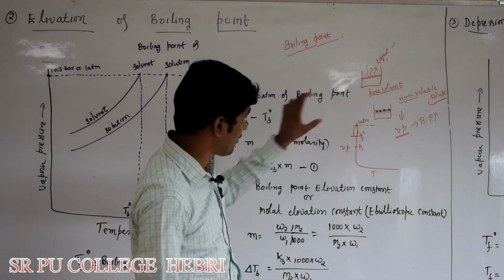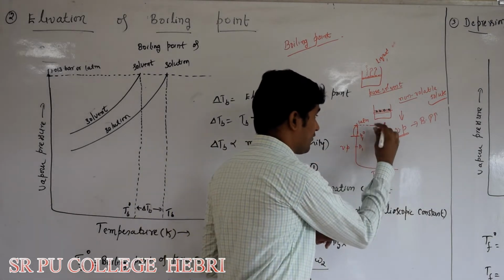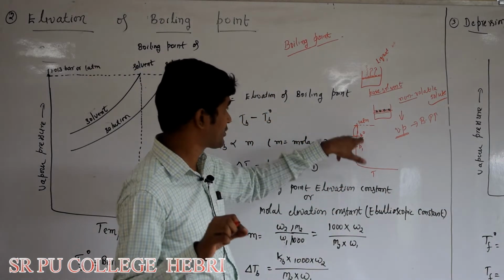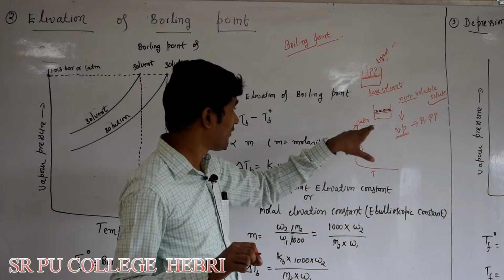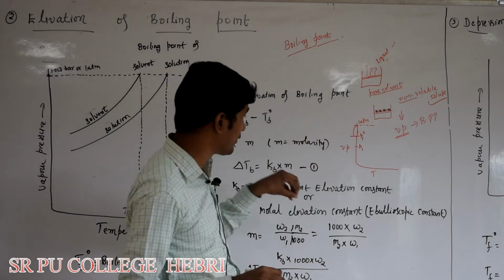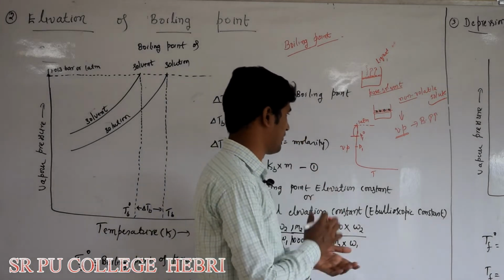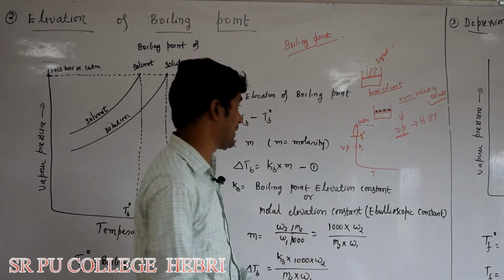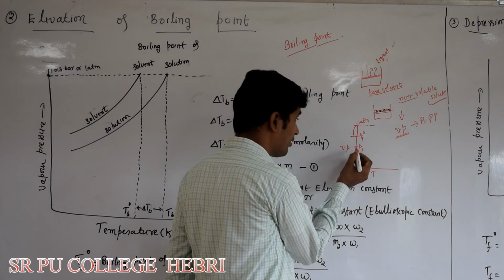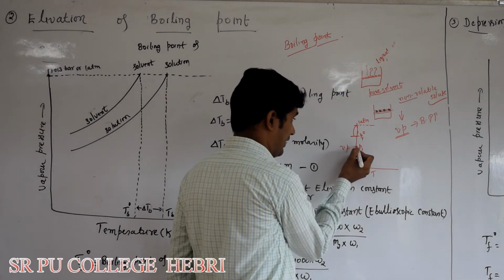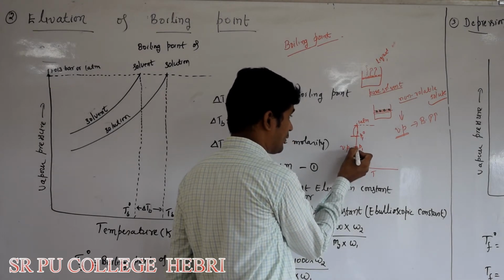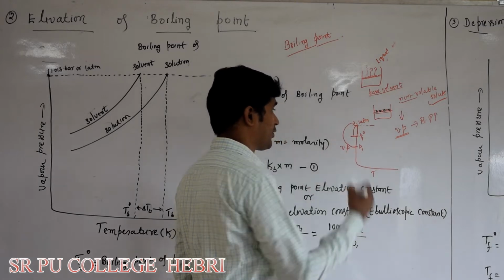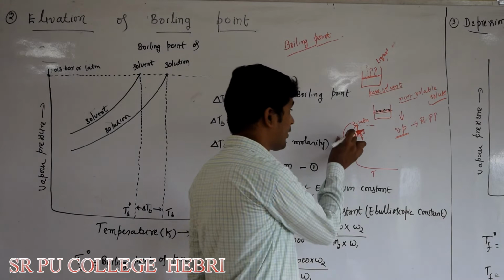So we require this much energy for increasing the vapor pressure of the solvent to atmospheric pressure. When a non-volatile solute is added to the same solvent, its vapor pressure decreases. Its vapor pressure decreases, meaning this is the vapor pressure. Now, in order to boil the same liquid in its solution form, we need to increase the vapor pressure from P1 to 1 atmosphere. So this requires more energy.